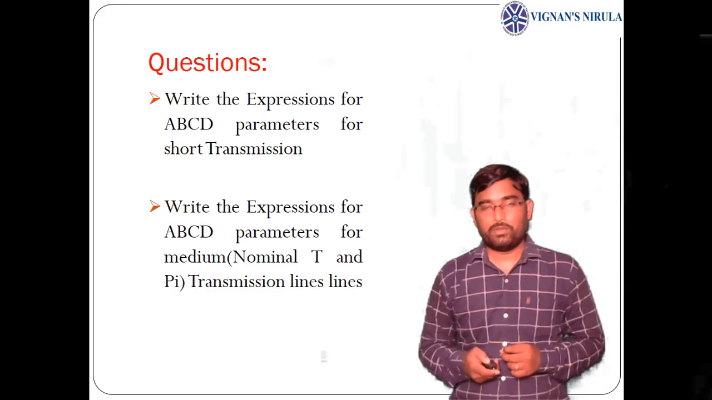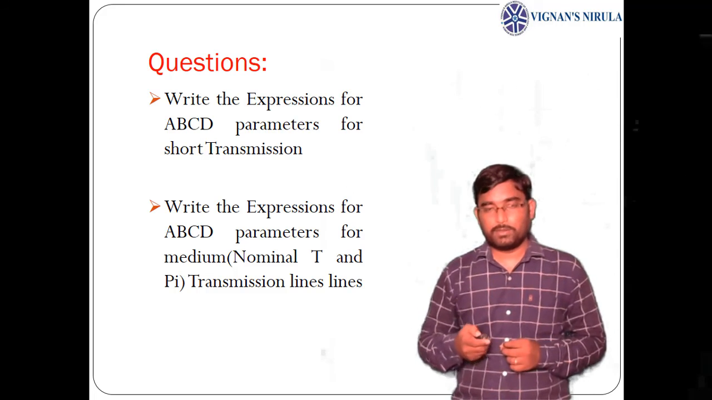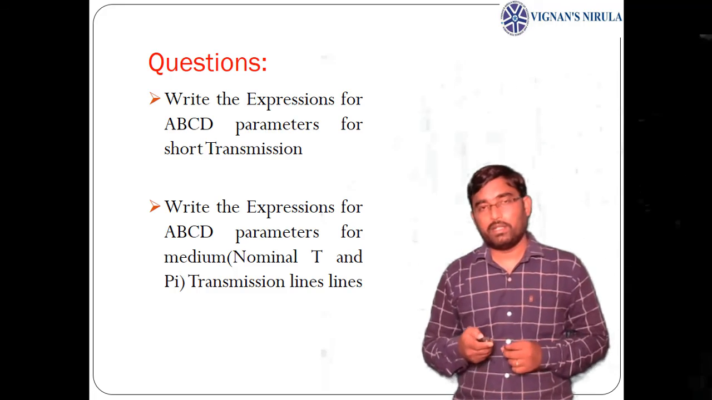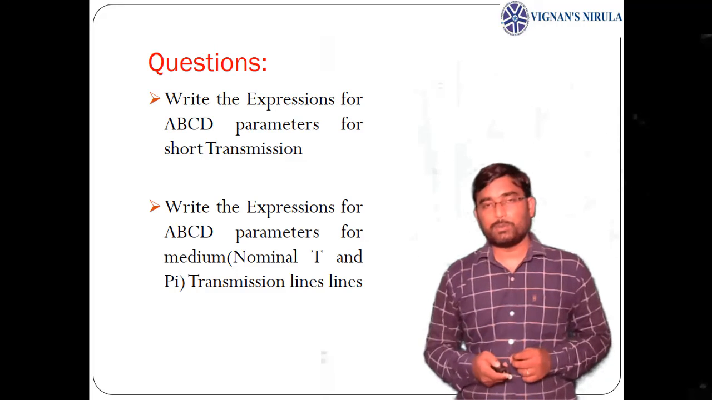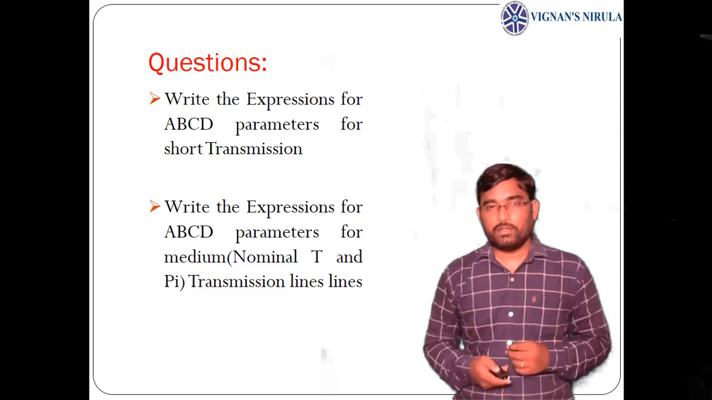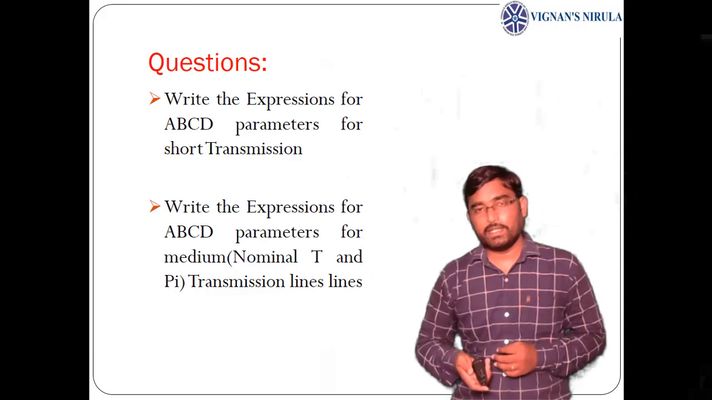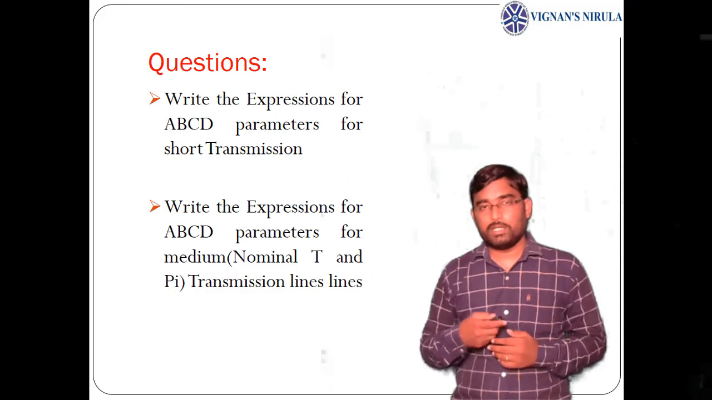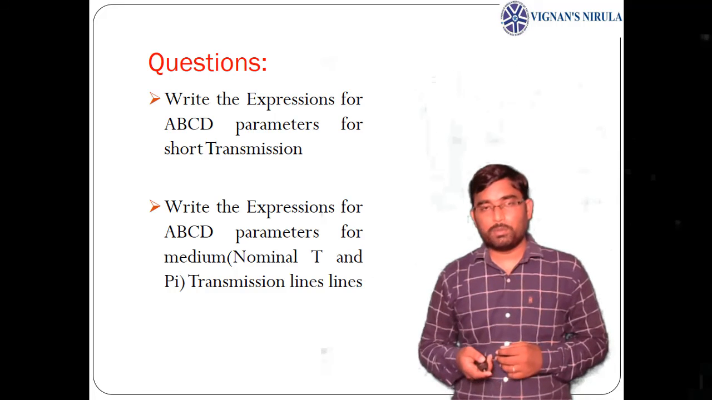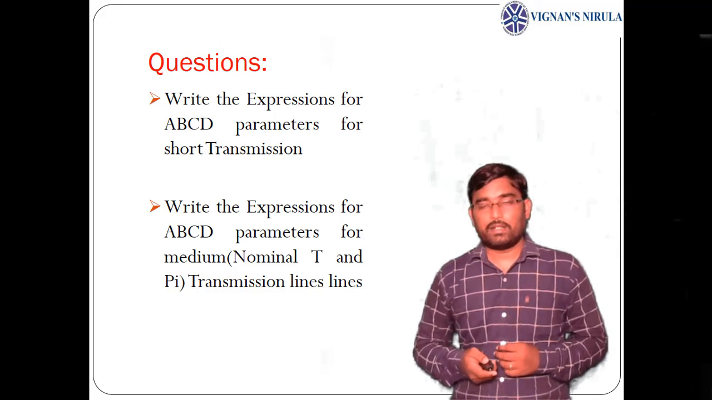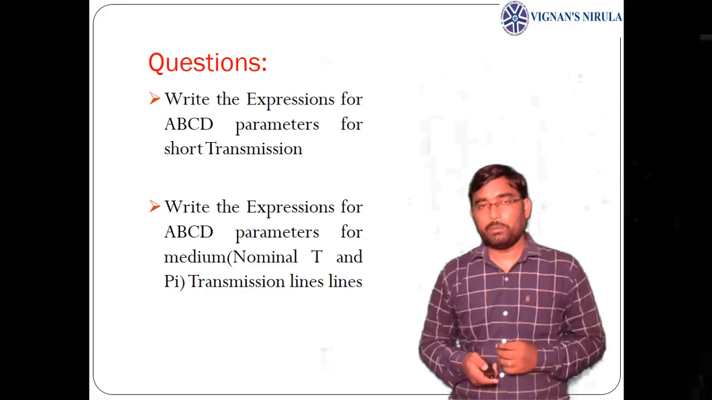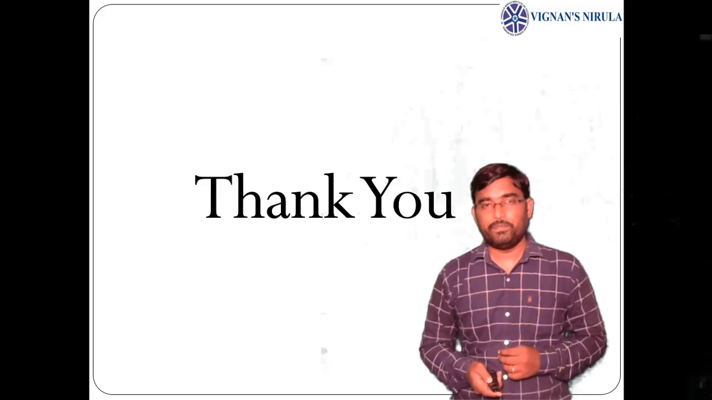Here students can be asked to write the expressions for ABCD parameters for a short transmission line. Similarly, they can be asked to write the ABCD parameter expressions for nominal T as well as nominal pi of medium transmission lines. Because by finding these ABCD parameters, we can simply find the sending end voltage and sending end current, and after that, using those, we can easily find the performance parameters like voltage regulation and transmission efficiency for short and medium transmission lines. Thank you.